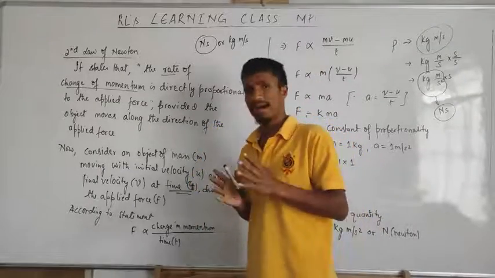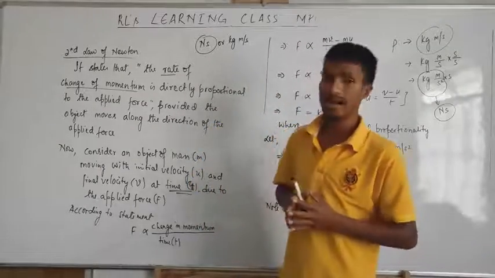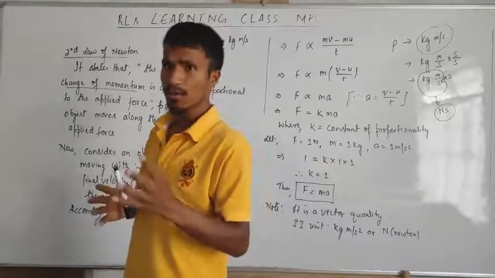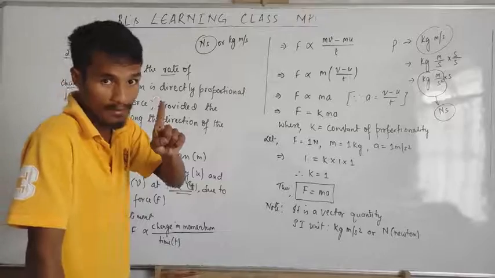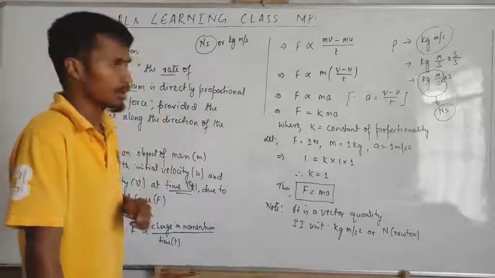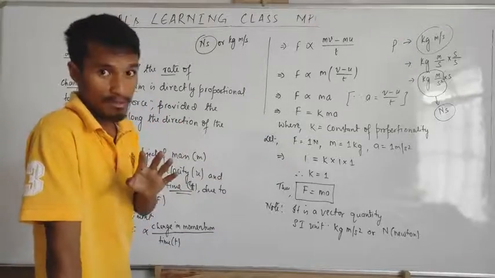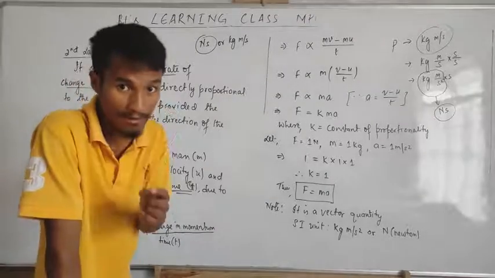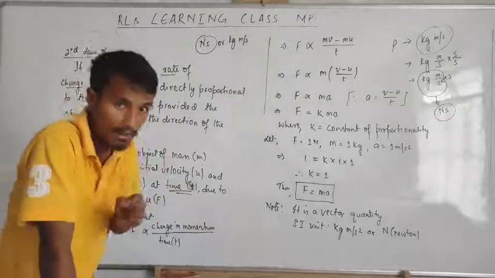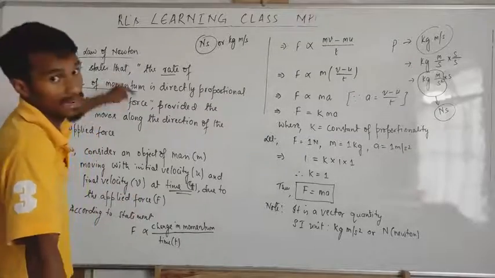Let me ask you why this law is said to be the real law. Because Newton's second law contains both the first law and the third law. When I finish explaining the third law, I'll show you how the first law is present within the second law.